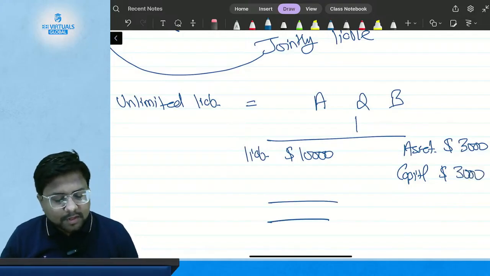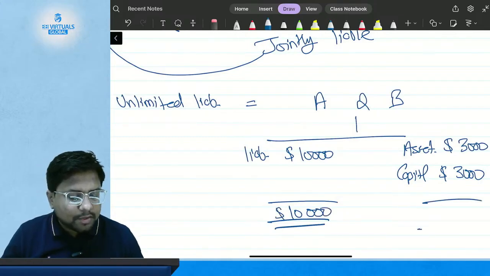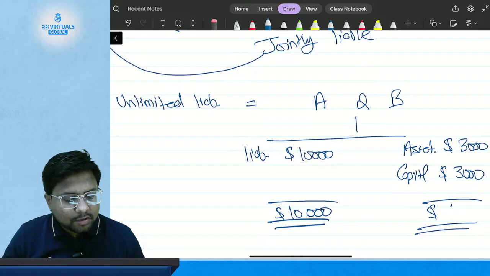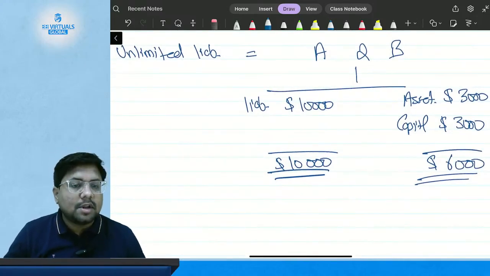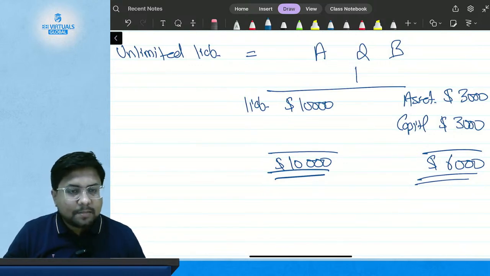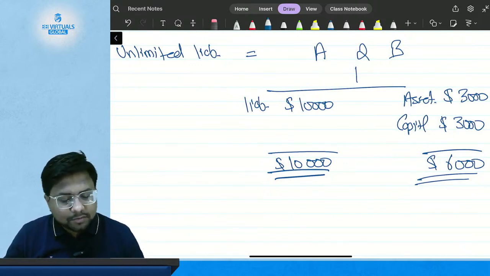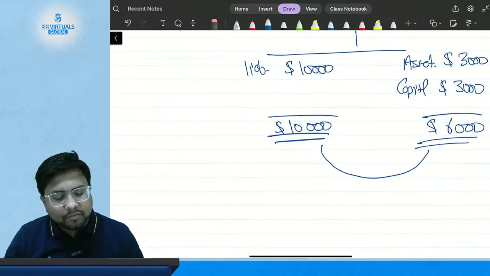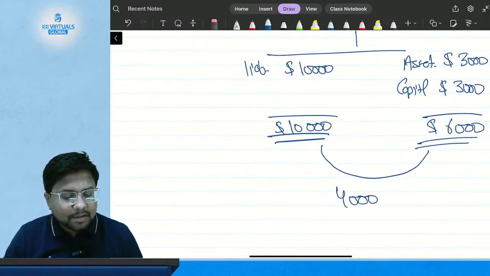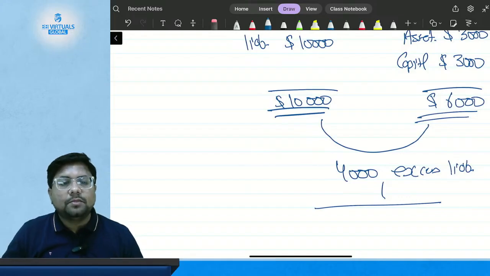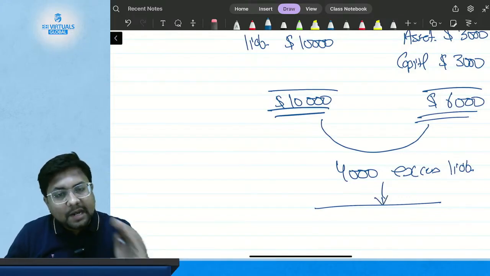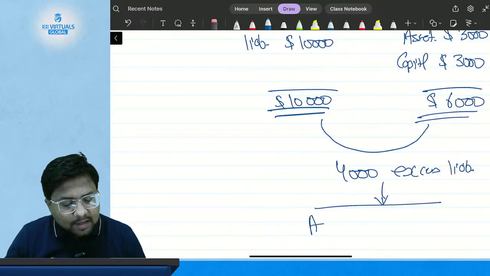What is the total of their liabilities? $10,000. And what is the total of their equity and assets? That is $6,000. So they have a liability of $10,000 and assets and equity of $6,000. Now the differential amount, the excess liability, is going to give unlimited exposure to both A and B.